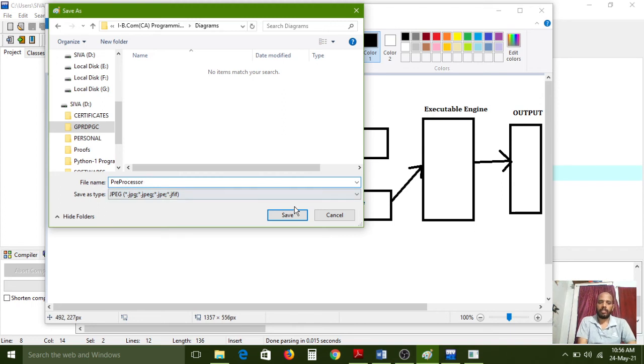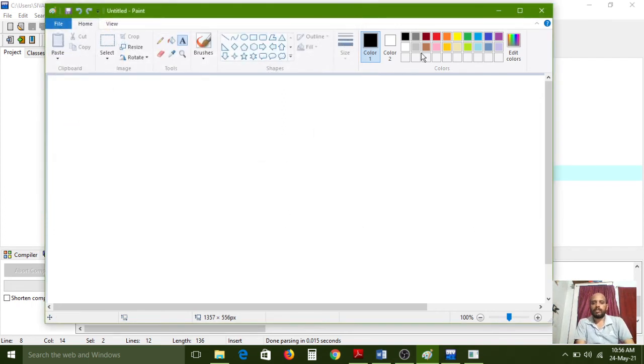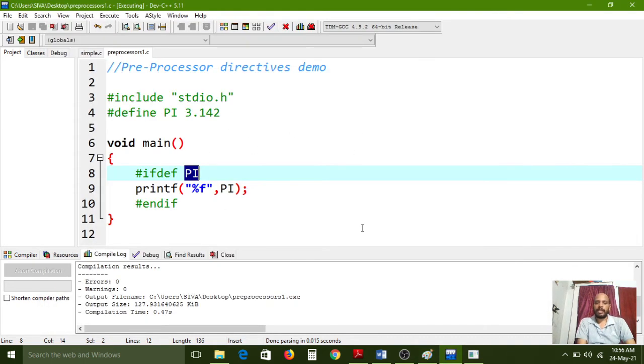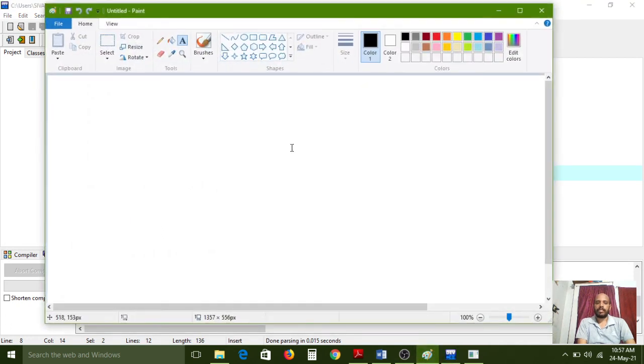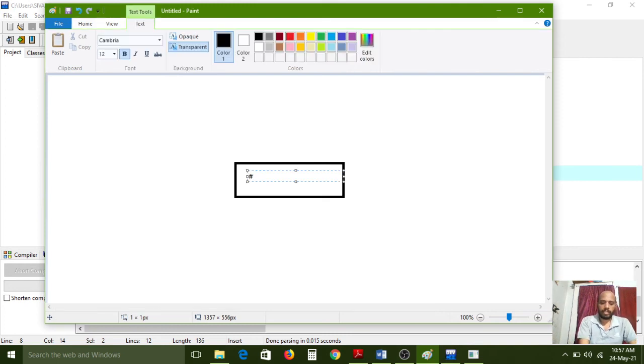This diagram I don't want to draw again, that's why I am saving. So here a new Paint window opened, for the purpose of explaining the hash definition. So this is called #ifdef.